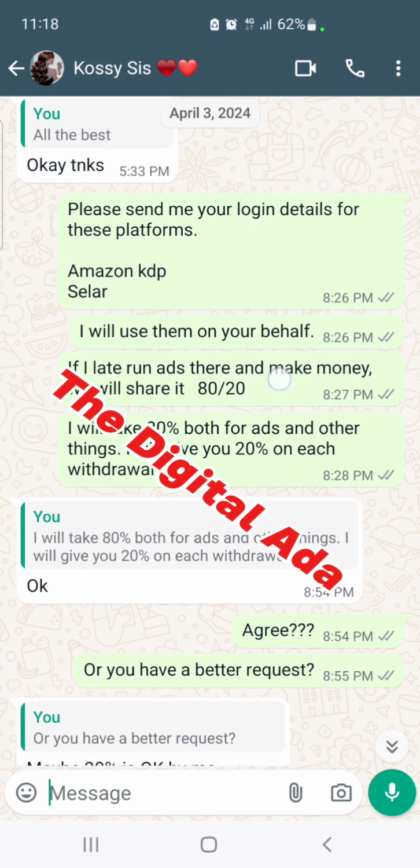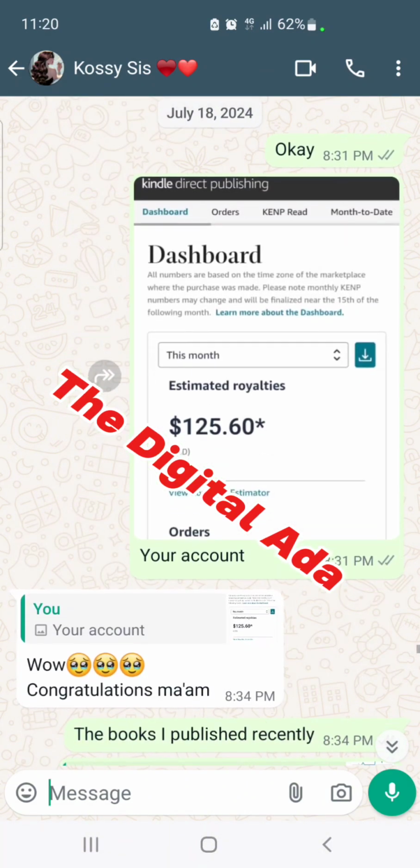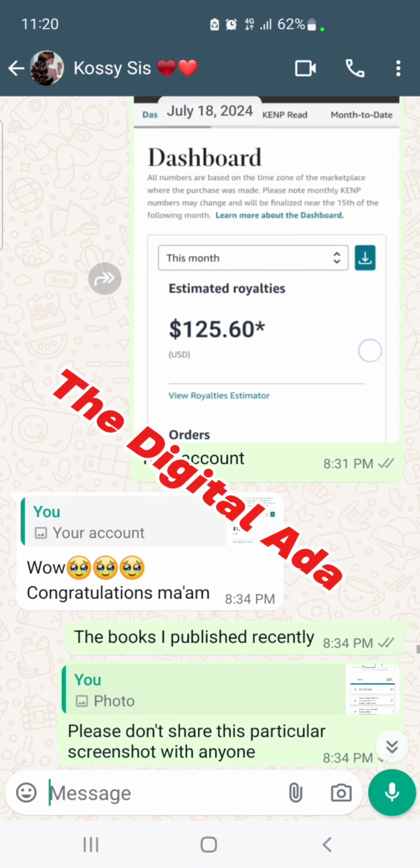There's another discussion I would like to show in this message. I think it was a few days later when I showed her how much that account made, because I started using the account this month, July, in the second week or so. So this is the 18th of July. I think today is the 26th of July. This was the account, and it was zero before. So I showed her. She was like, congratulations, ma'am.